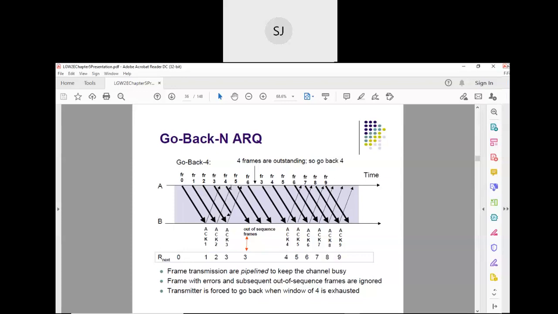So now, what should be the window size? When the acknowledgement for 1 has come, what are the contents of the sending window? 2, 3, 4, 5.